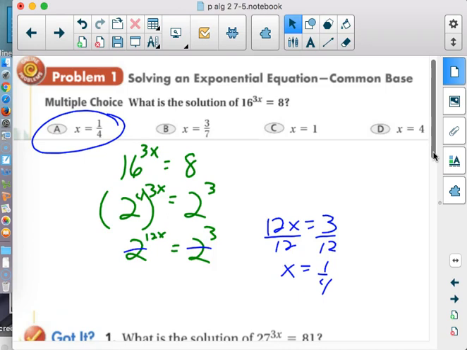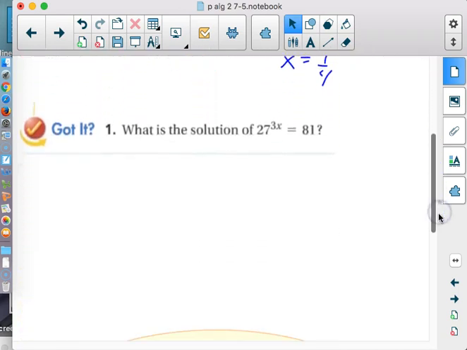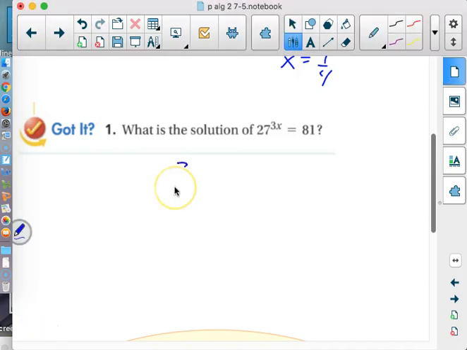So now the next one is what's the solution of 27 to the 3x equals 81? And I think it would be a good time for us to have some candy corners. So let's talk first about, let's see if we could start everybody out with a number that's small enough that you could raise it to a power and get both 27 and 81. What would that number be? 3. So everybody think 3. I'll pause this. 27, everybody seem to know that's 3 to the third.